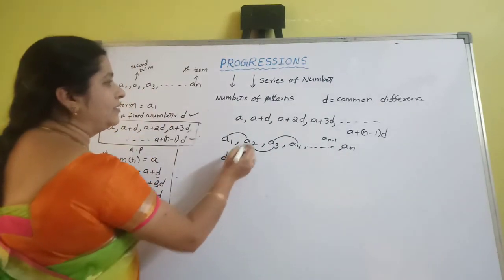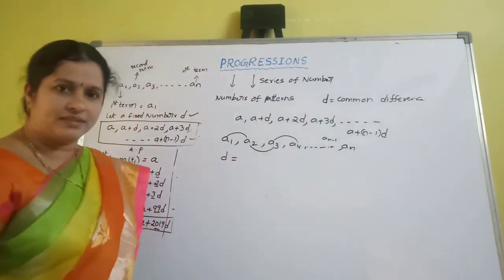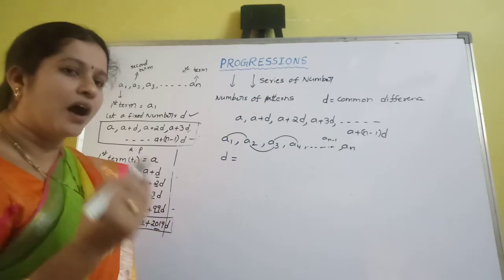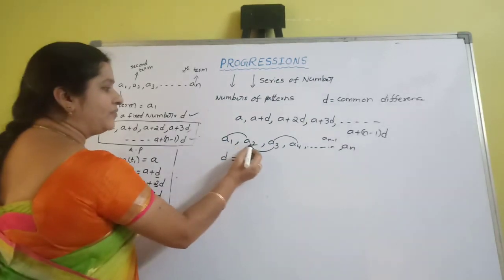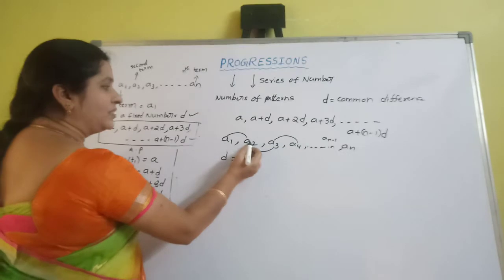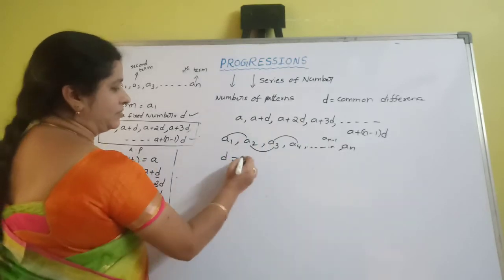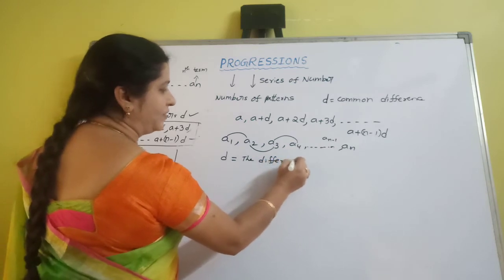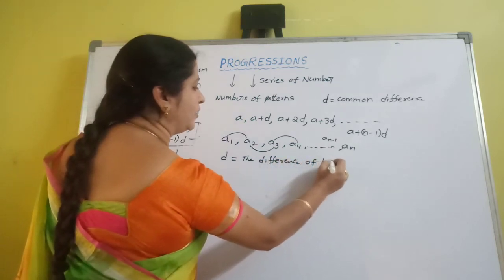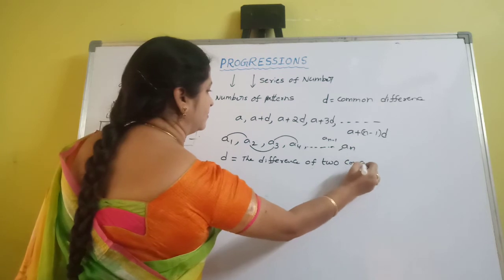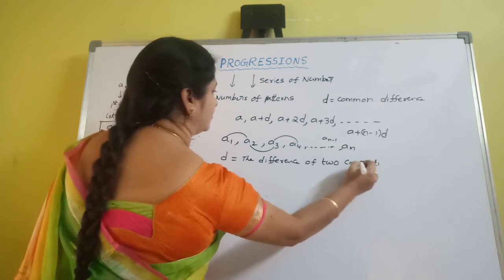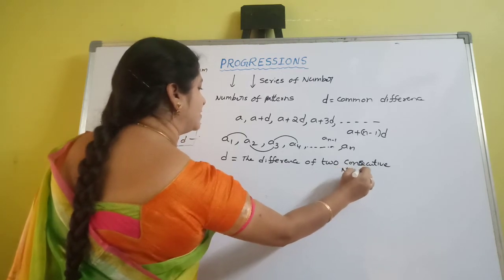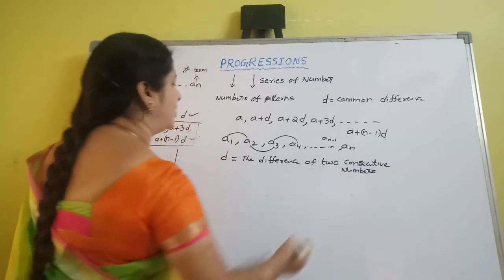So how can you find the common difference in the series? For getting the general term, first you have to find the common difference. So what is the common difference here? The difference of two consecutive numbers is called the common difference.